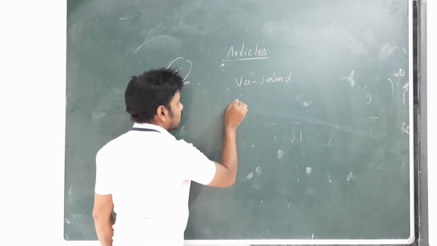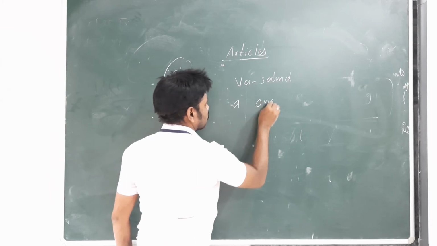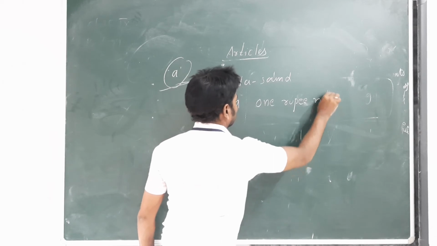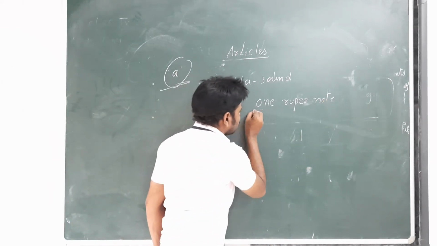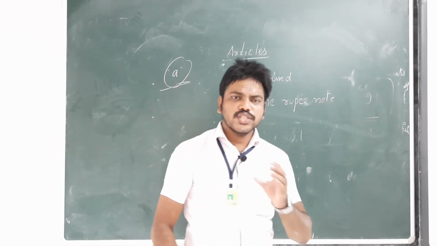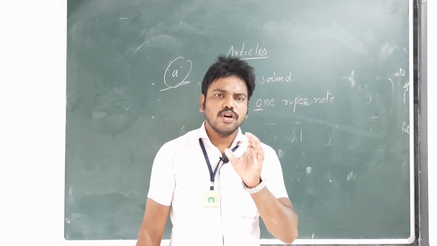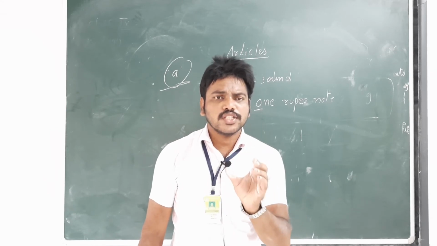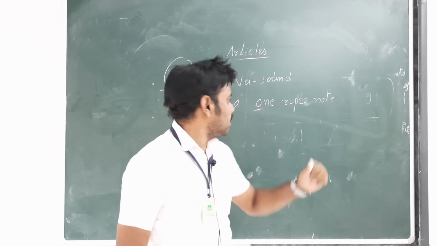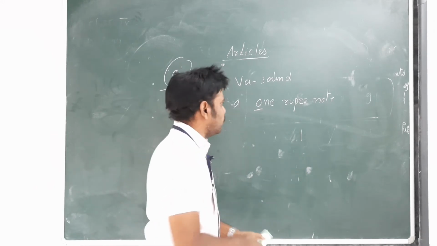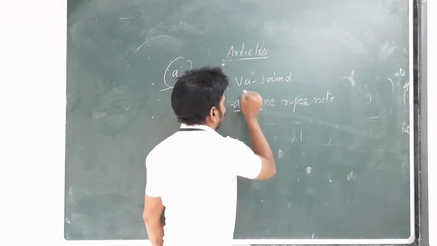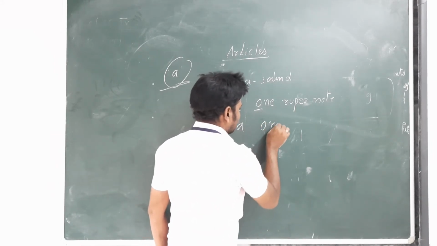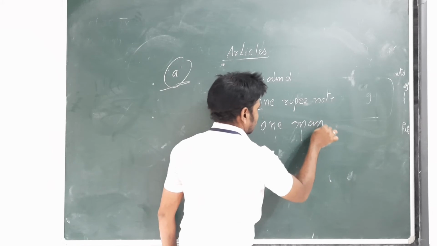For example, a 1 rupee note. Actually, O is a vowel. When the sound is a vowel sound, we should use an. But in this case, we should use a only, because it gives the sound wa: a 1 rupee note, a one man army.